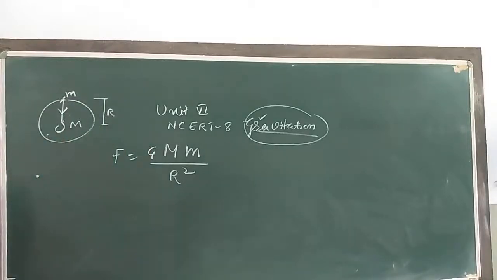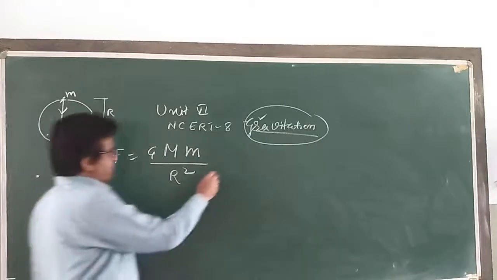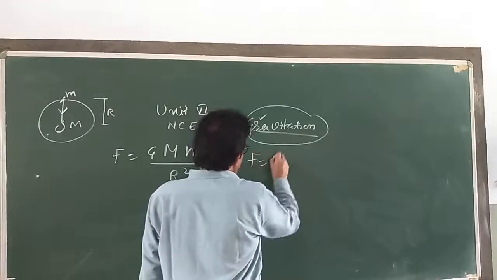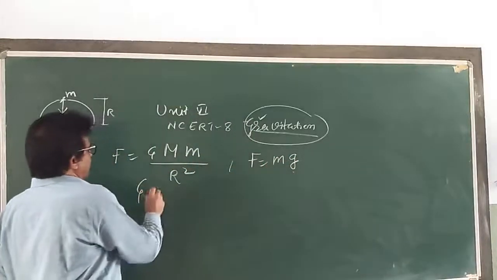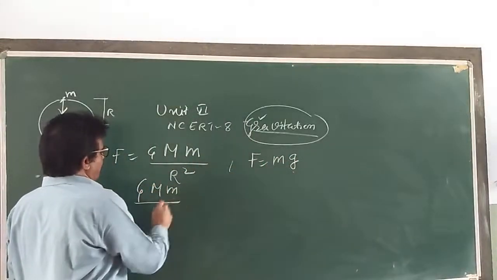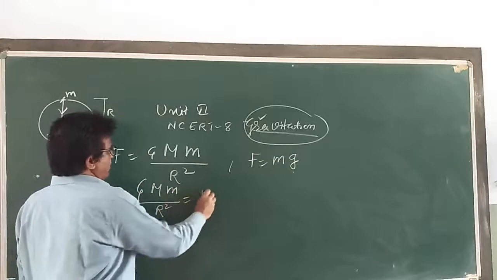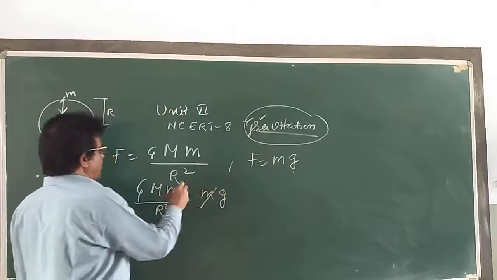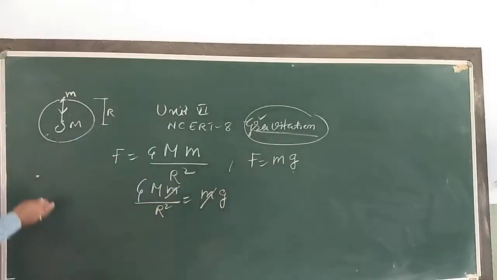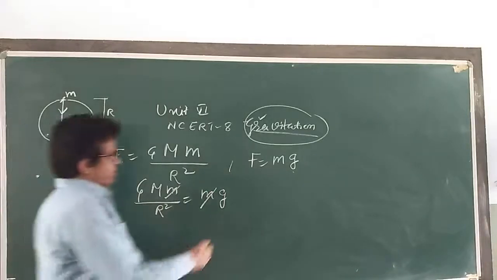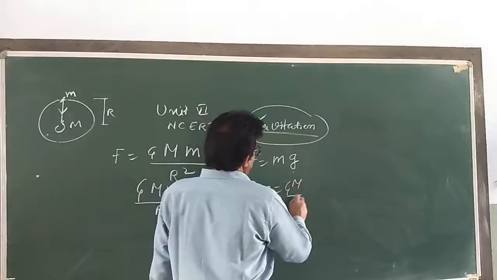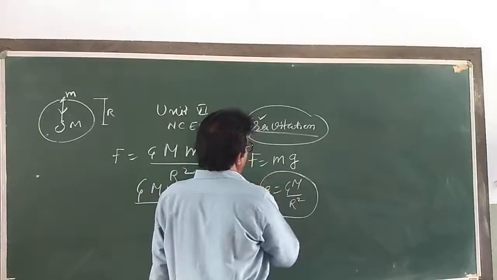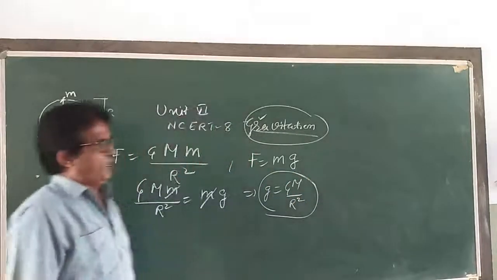Now from gravity pull you can write F is equal to mg. दोनों को बराबर रखिए. GMm by R square is equal to mg. m से m कैंसिल हो गया, तो g comes out to be GM by R square. This is the relation between small g and capital G.